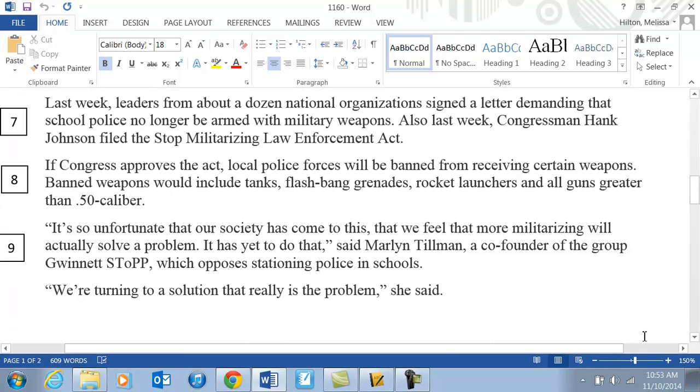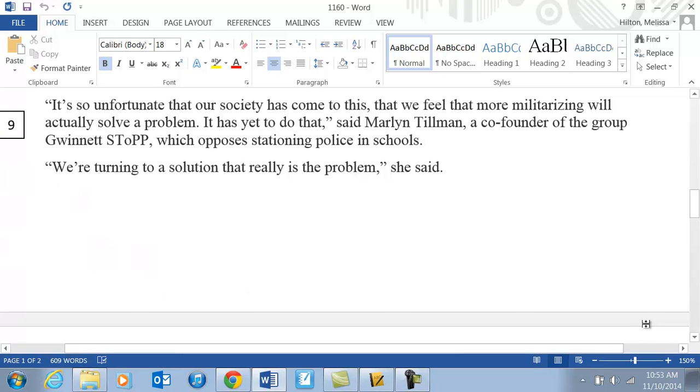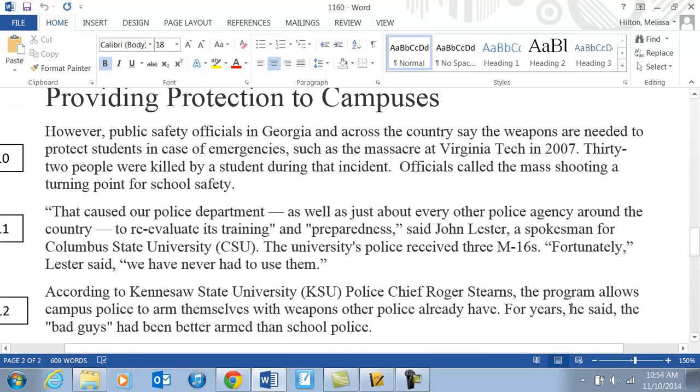Paragraph 7. Find and highlight what leaders from civic and educational organizations want Defense Logistics Agencies to do. Paragraph 9. Find and highlight what Gwinnett Stop opposes.